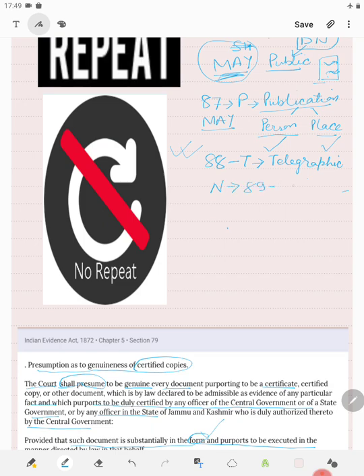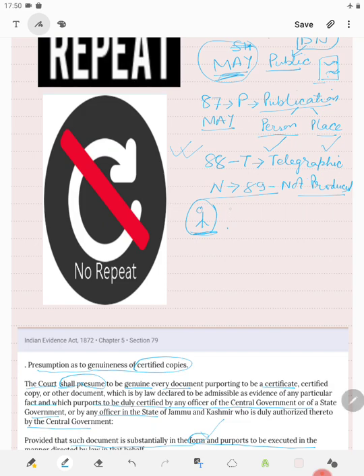This is regarding documents not produced. Now this is something which does not usually come to our mind. For example, if we ask someone to bring something and he does not bring it, then we presume that something must be wrong, so that he is not producing it. But the Evidence Act says that this is wrong thinking.